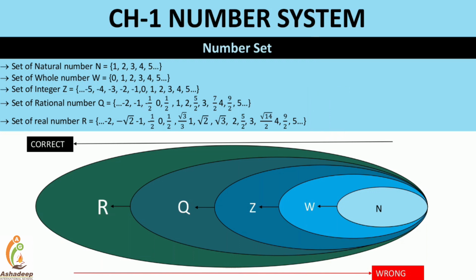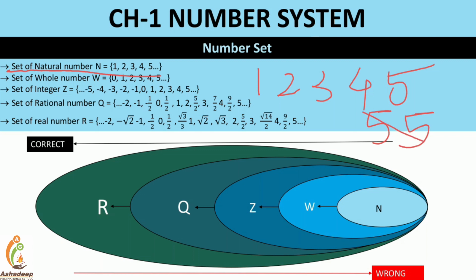The names are: the natural number set. In the natural number set, all the positive integers, for example, 1, 2, 3, 4, 5, are included. But 5.5 is not included.